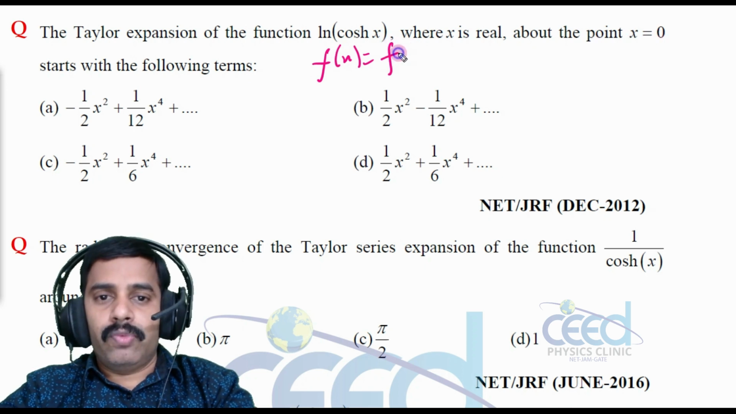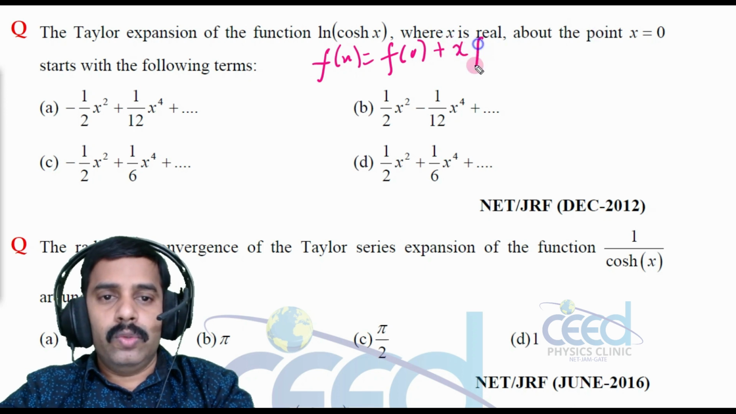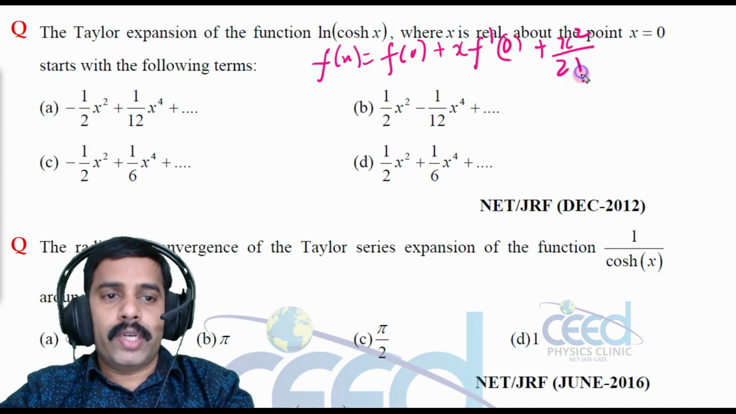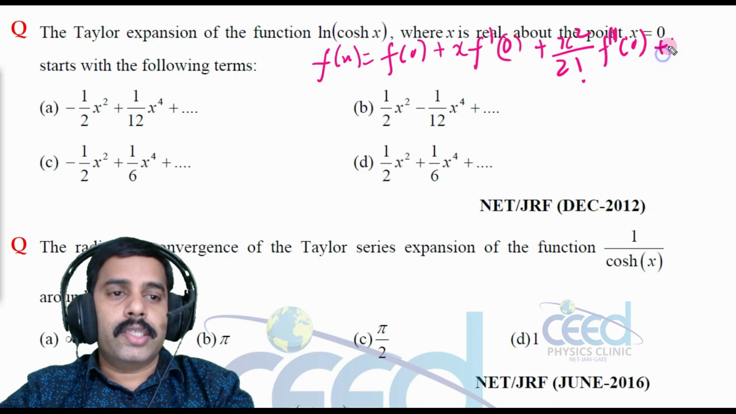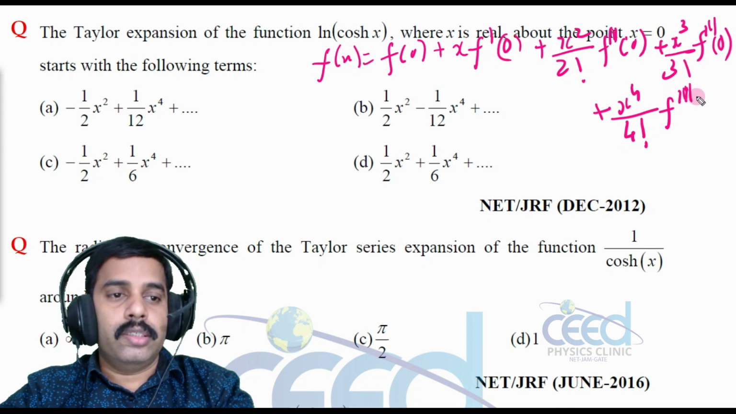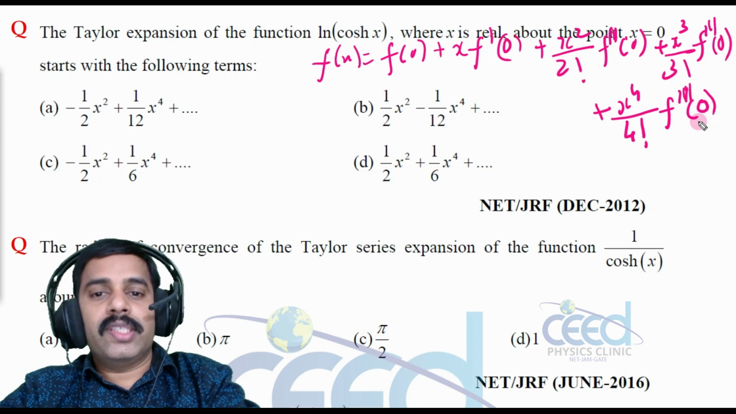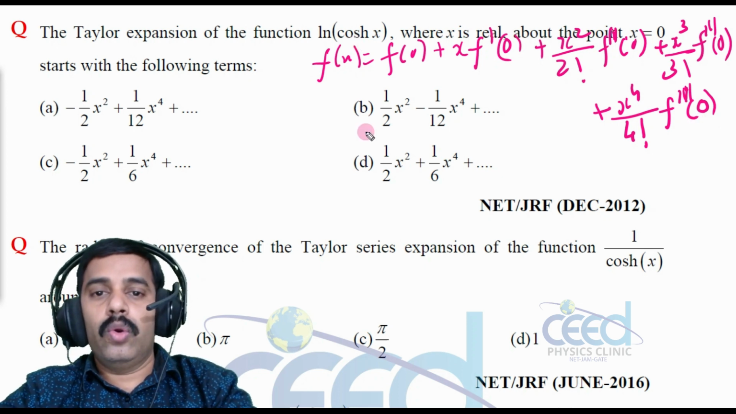That is f of x is equal to, at the point x0, that is f of 0 plus x minus 0, that is x into f dash of 0, plus x square divided by 2 factorial into f double dash of 0, and x cube by 3 factorial into f triple dash of 0 plus x raised to 4 divided by 4 factorial into f4 dash of 0. So we may write the Taylor series like this, and our function is log cos hx.